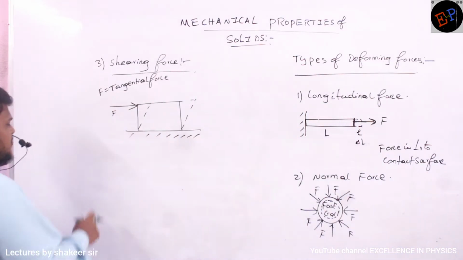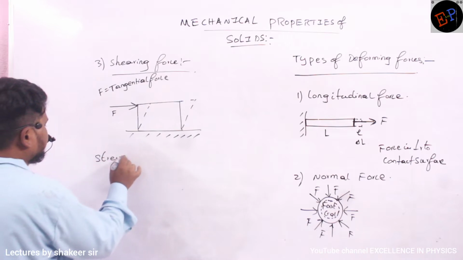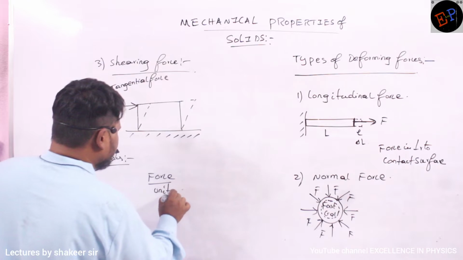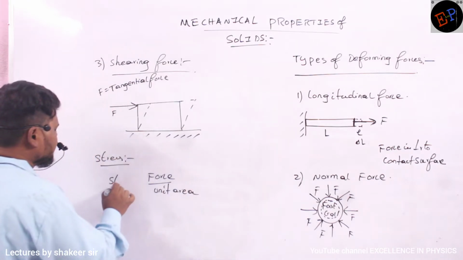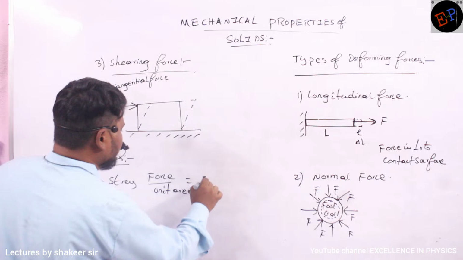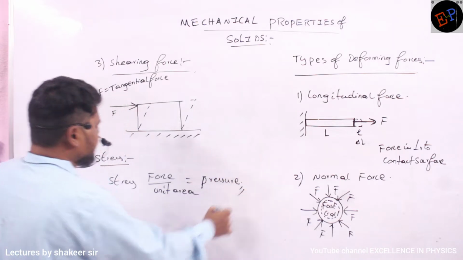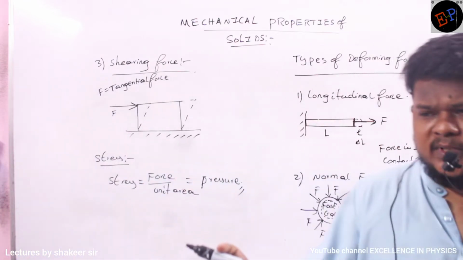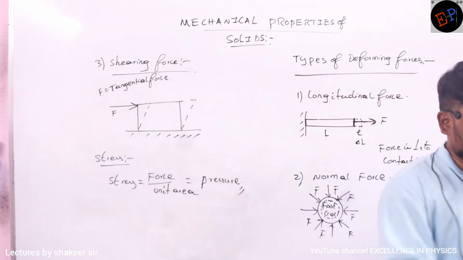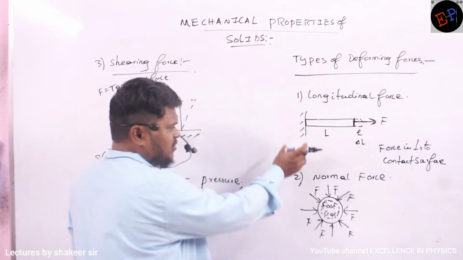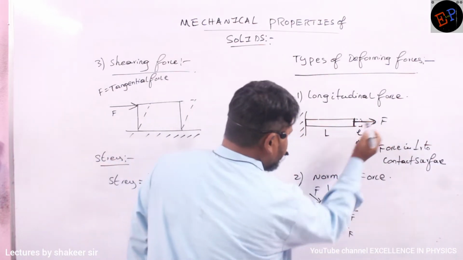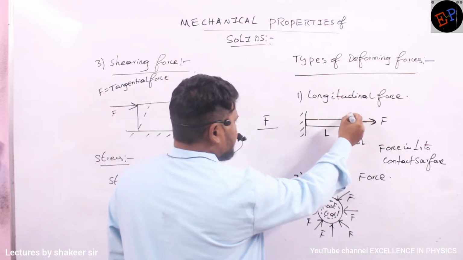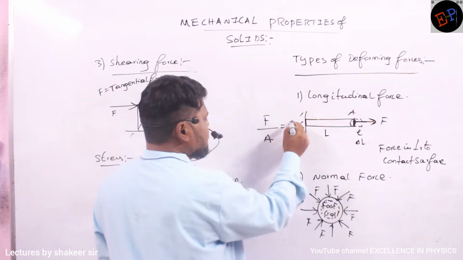Okay? So next we study about stress. What is meant by stress? Force per unit area. Okay? Force per unit area is called stress. This you can call pressure also, because force per unit area is nothing but pressure only. So stress is nothing but how much force you are applying and over how much area of a surface. For example, here if I want to calculate the stress, you take this force and you take the area of cross section. Here we will have some area of cross section. If I divide the force by that area of cross section, then it is called stress.